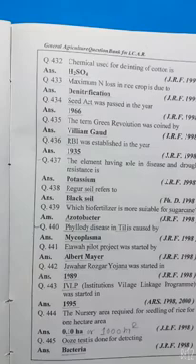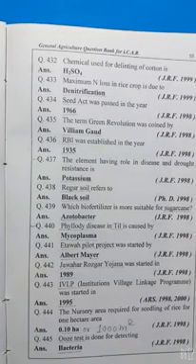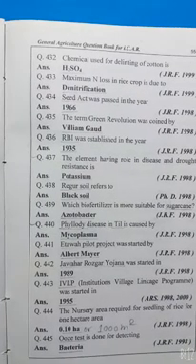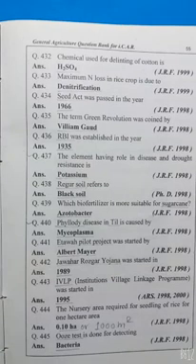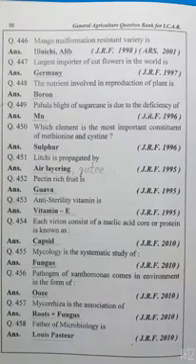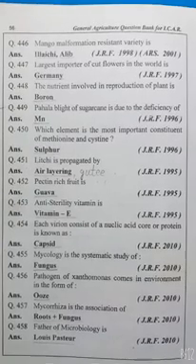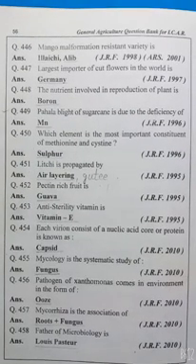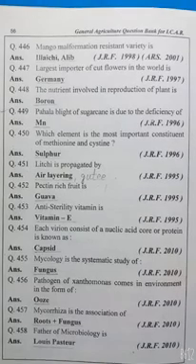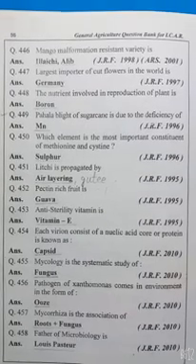0.10 hectare or 1000 meter square. Whose test is for detecting bacteria? Mango malformation resistant varieties are Elaichi and Amrapali. Largest importer of cut flowers in the world is Germany. The nutrient involved in reproduction of plants is boron.